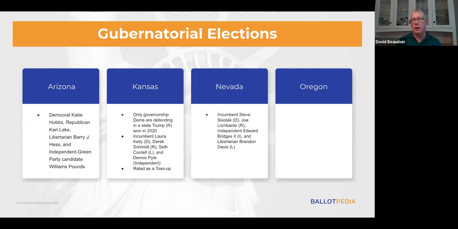So Sisolak, like Kelly, was first elected governor in 2018 over Adam Laxalt, who is now running for Senate. So again, very familiar statewide offices. And that election was pretty close, 49% to 45%. Sisolak previously served on the Nevada Board of Regents and also on the Clark County Commission. Clark County is the largest county in the state. It includes Las Vegas.